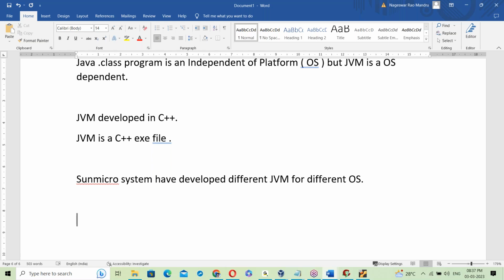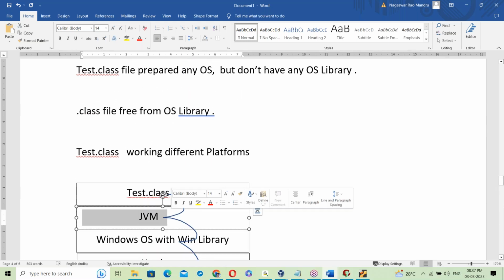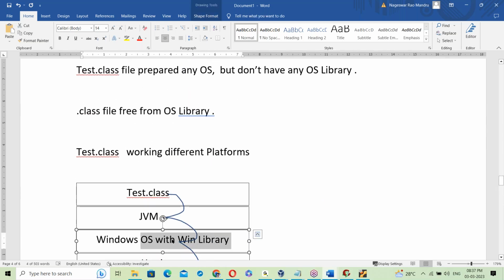For every OS they developed a JVM. So the Windows JVM can understand the Windows OS library, and that is how the linking happens.